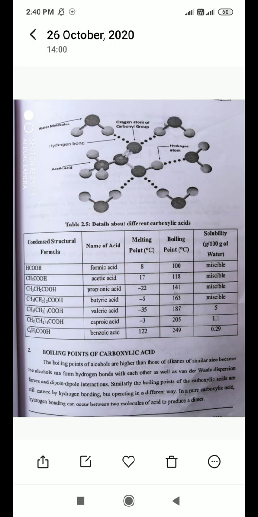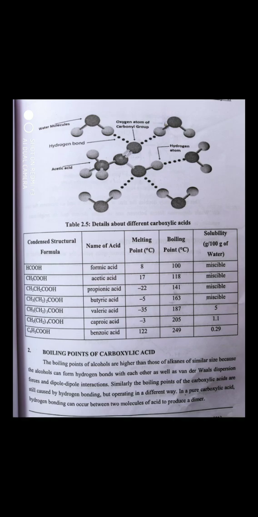Then the boiling point of carboxylic acids. The boiling points of alcohols are higher than those of alkanes of similar size, because alcohols can form hydrogen bonds with each other as well as van der Waals dispersion forces and dipole-dipole interactions. So in this case, for boiling point, melting point, and solubility, hydrogen bonding is playing an important role.